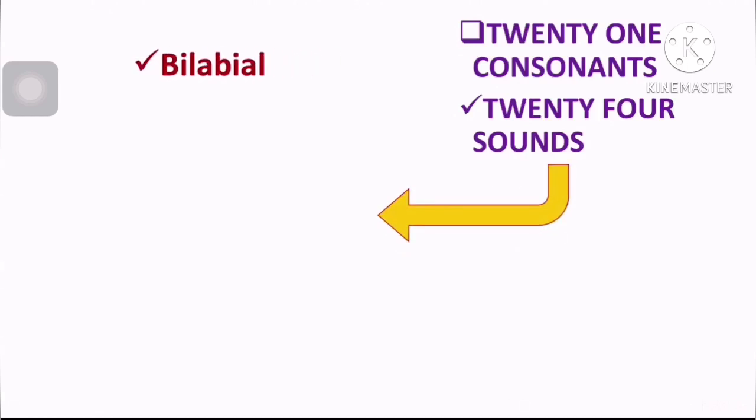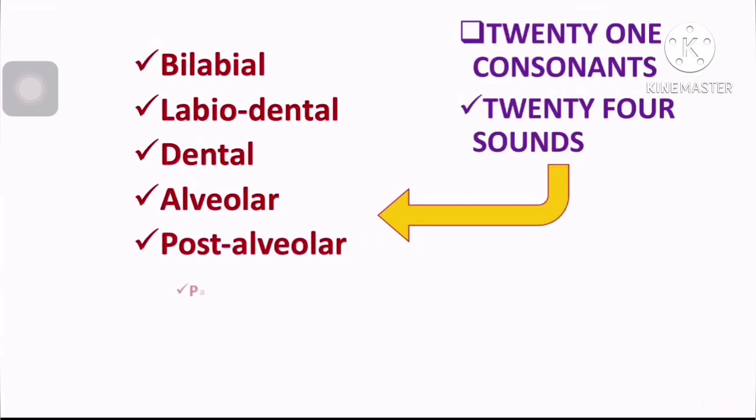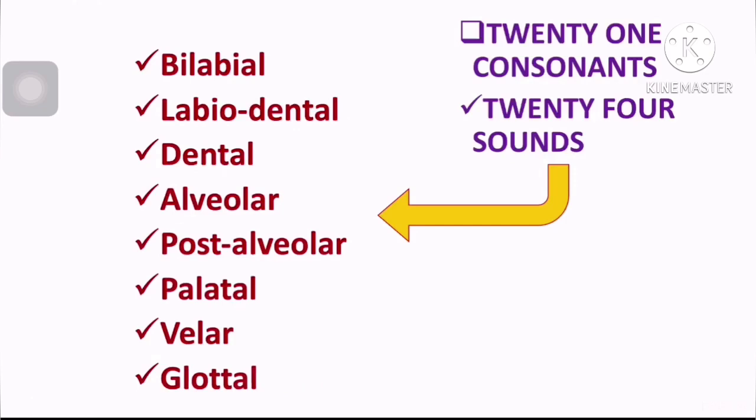So these 24 sounds, now how they are divided, you see: bilabial, then labio-dental, then dental, then alveolar, then post-alveolar, then palatal, then velar. So last one is glottal.